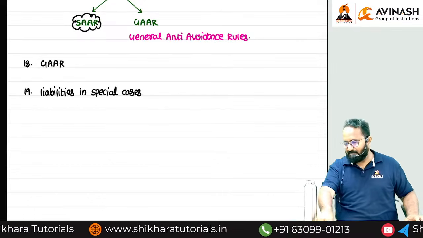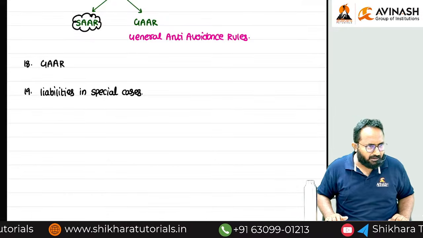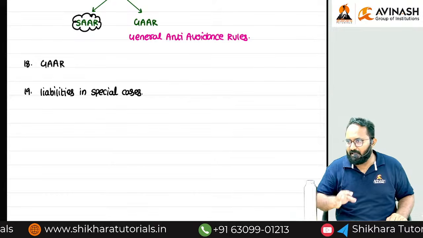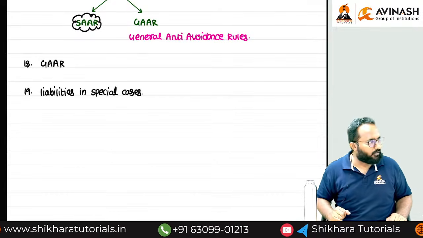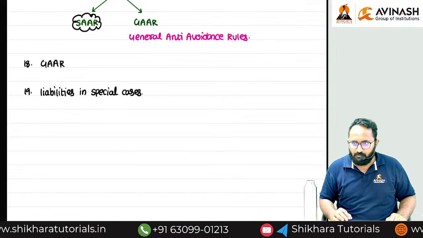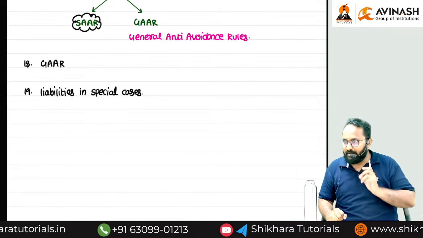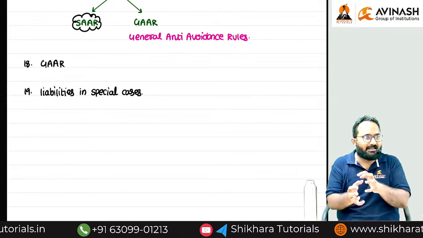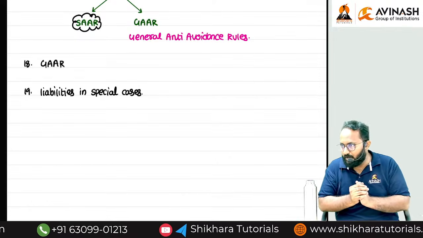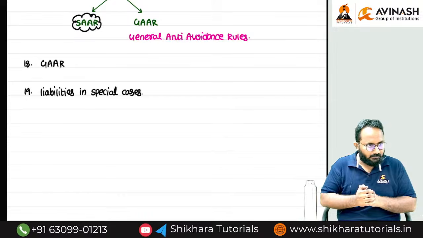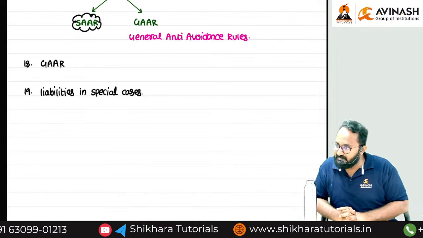There are many cases, whenever I am taking money from others as a loan, etc., they are giving only 2 lakh in the form of cash. The remaining amount they want to do through the account. So there are cash restrictions. Certain amounts only they can pay in the form of cash. The remaining amount they will do in the form of electronic payments only. These provisions are called cash restrictions.